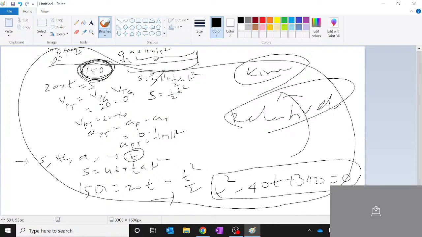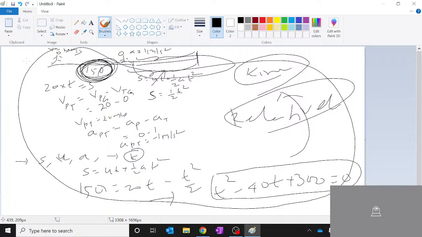Like I've told you, the concept remains the same. What changes is only the scenarios. There might be a chance where the thief takes a U-turn, the police chases him similarly, and they will ask you what is the time that the police takes to catch the thief, etc. It's all the same, as long as your relative velocity and relative distance concepts are clear. So you apply similar concepts wherever it is the same thing.